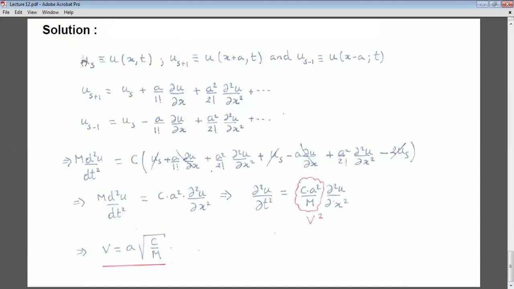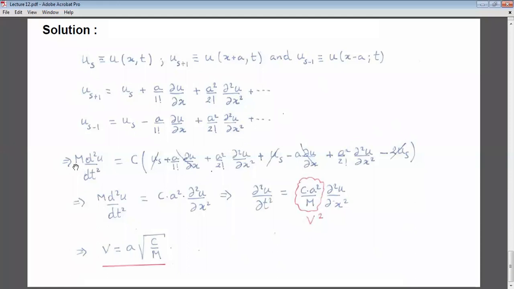So here we will use that u_s is u of x and t, a continuum function of x and t. u_(s+1) is a continuum function, u of x plus a and t, and u_(s-1) is u of x minus a and t. Now we will use the fact that u_(s+1) is u_s plus a over 1 factorial del u by del x plus a square over 2 factorial del 2u by del x square, etc. And u_(s-1) will give me u_s minus a over 1 factorial del u by del x plus a square over 2 factorial del 2u by del x square.